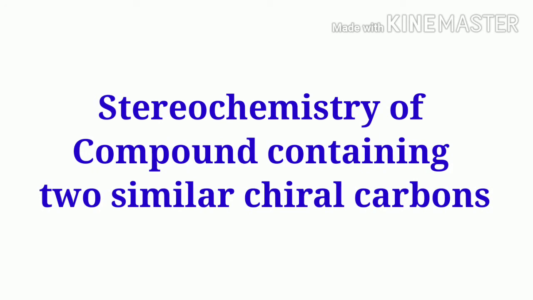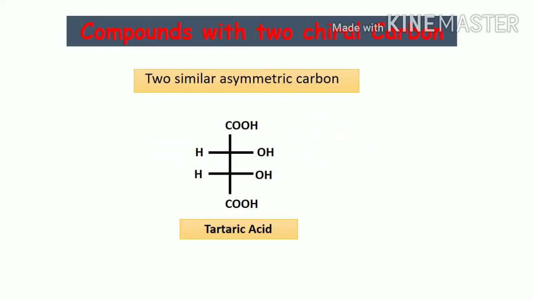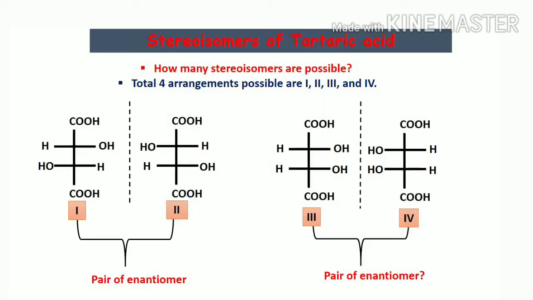So let us now move to the other condition, that is stereochemistry of compounds containing two similar chiral carbons. Means what? Take a look at tartaric acid. Though it contains two chiral carbons, the 4 different groups attached to each chiral carbon are the same, right? How many stereoisomers are possible? The rule says 2 raised to n, where n is the number of chiral carbons. Here 2 chiral carbons means 2 raised to 2, means 4 stereoisomers are possible, which are shown in the slide.